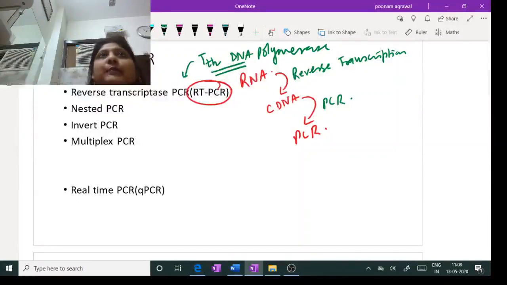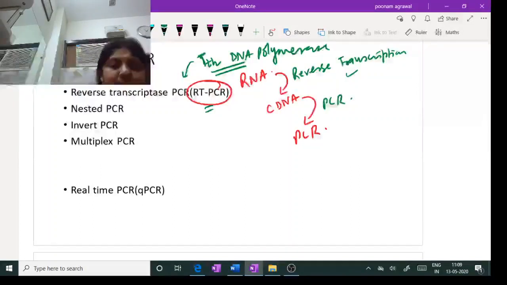But then Taq polymerase came, which is used for DNA polymerization, and TTH polymerase, a DNA polymerase, is used for RT-PCR. Why are we using this thermophilus DNA polymerase? Because it has reverse transcriptase activity as well. So we just need to add this one enzyme, which fulfills two purposes: one is reverse transcription, and it also has the DNA polymerase activity needed for the PCR cycles.